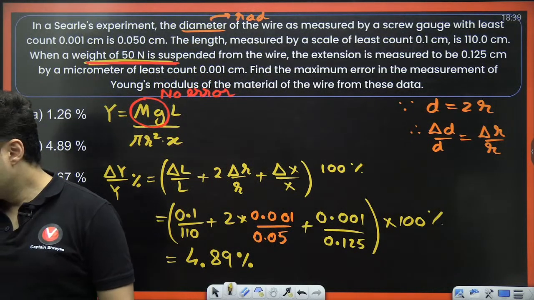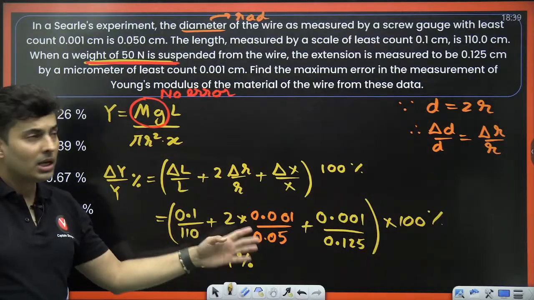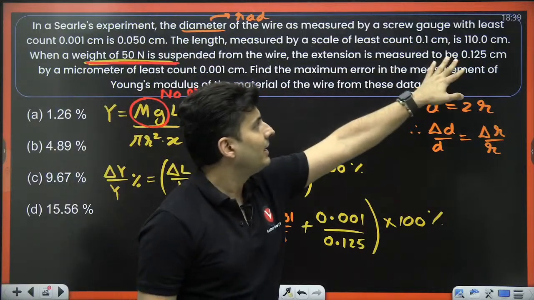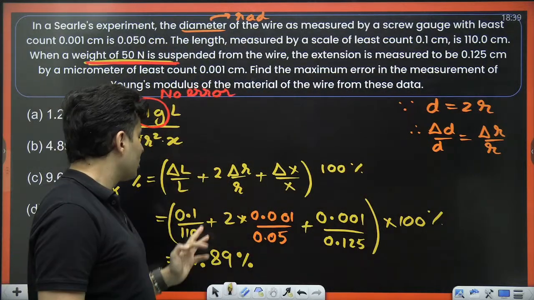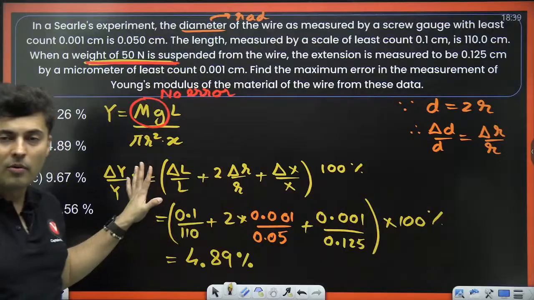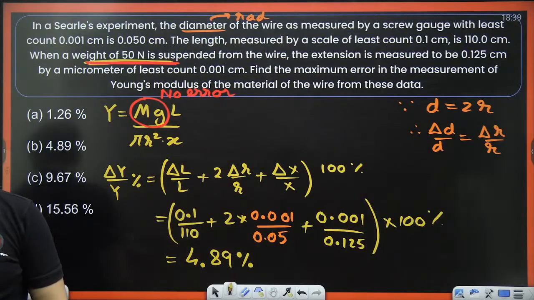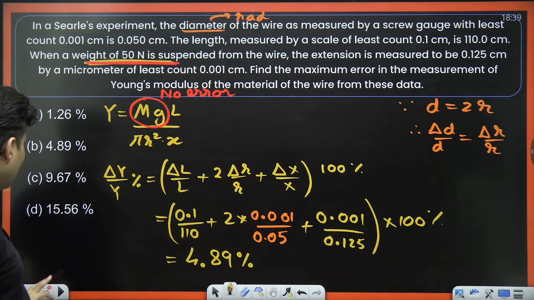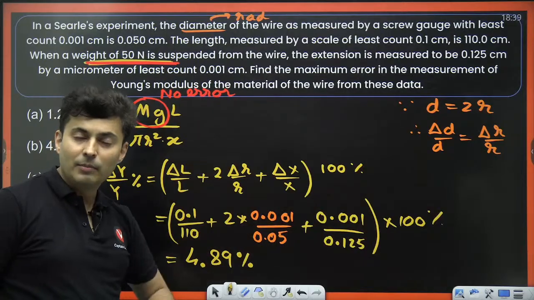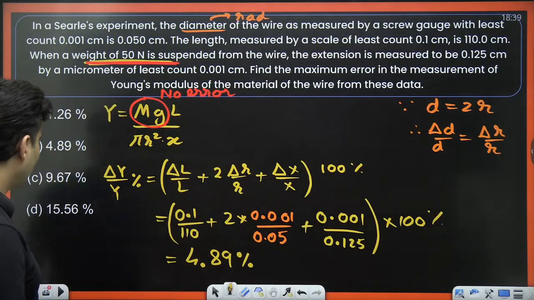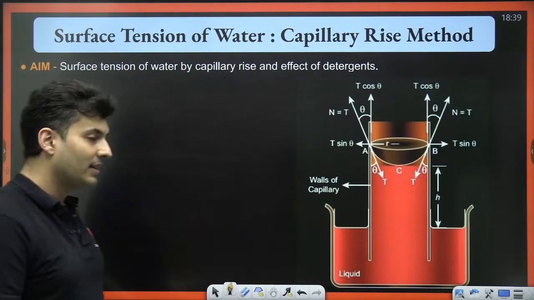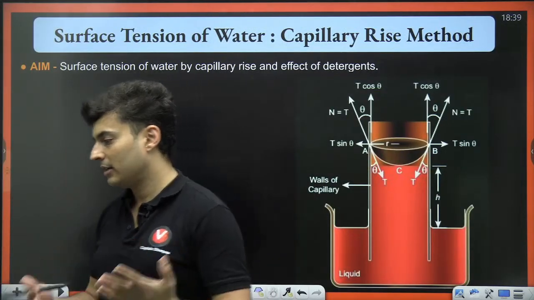Yes, units are the same. That's the reason why we are dividing centimeter by centimeter. So when I divide it, no problem. There is no problem at all. Is that very, very clear? So if you know all these chapters, it becomes a little bit helpful for understanding these concepts. Else, if you have no idea what Young's modulus is, then it will be a little bit tough.